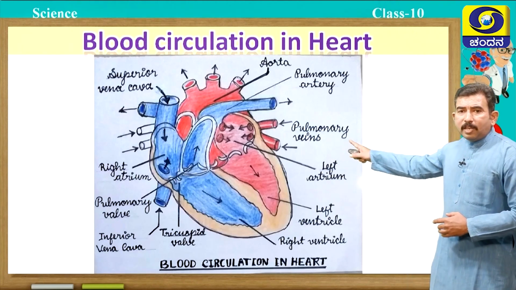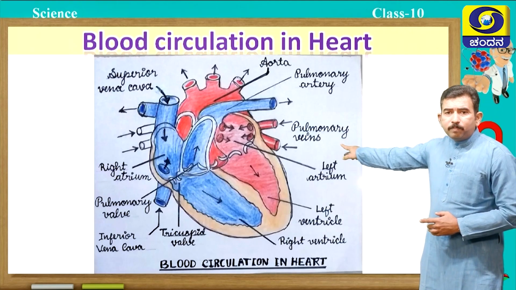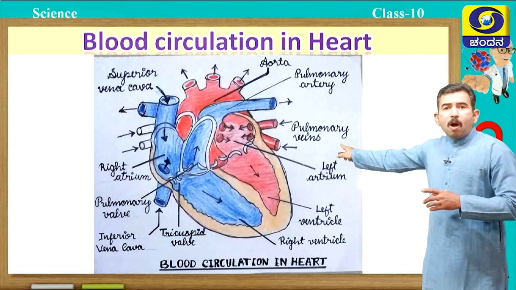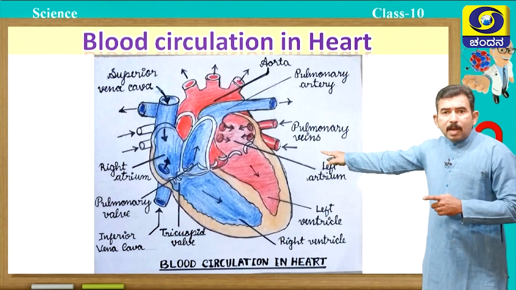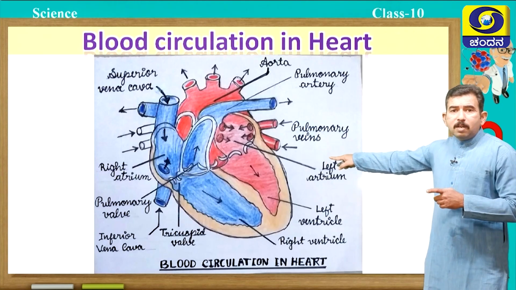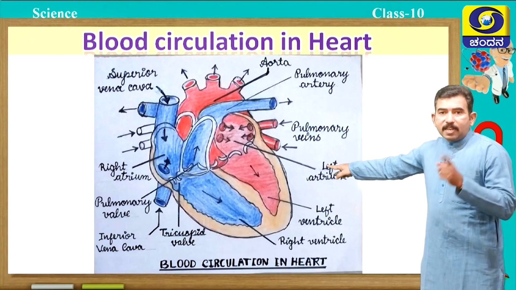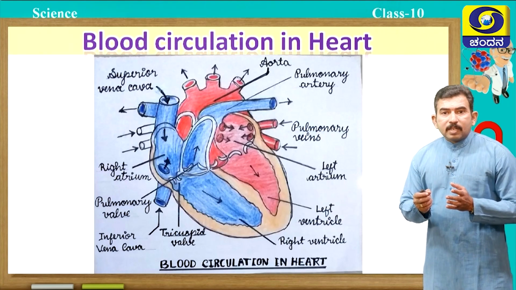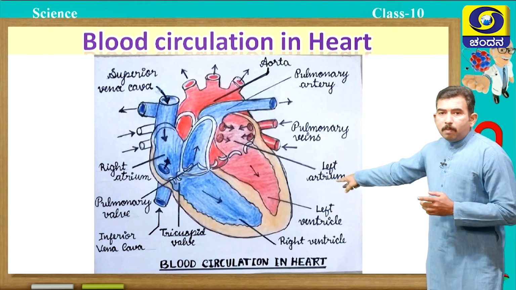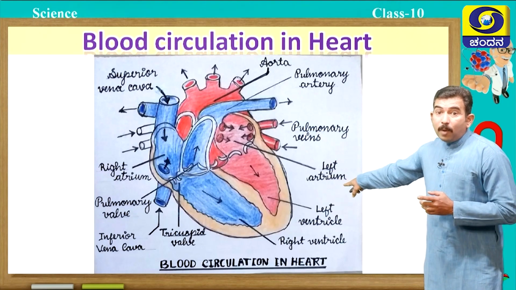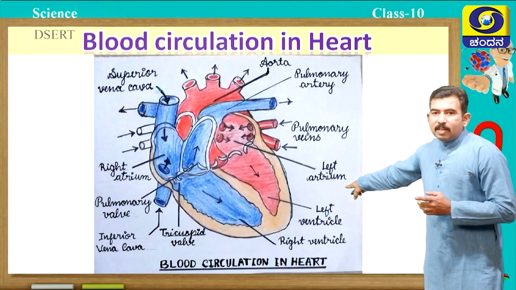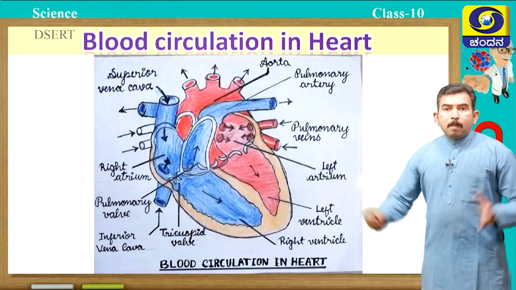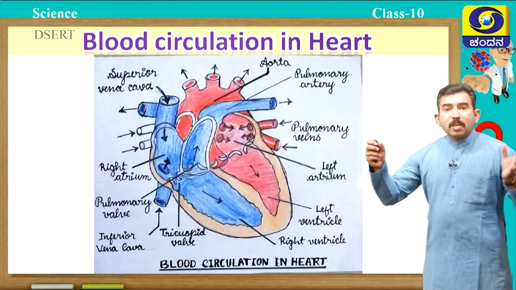Students, you can see here the pulmonary veins. These pulmonary veins bring the oxygenated blood and pour this oxygenated blood into the left atrium. When this left atrium contracts, the blood pours into the left ventricle. Now, the left ventricle pumps the blood, or it will contract.